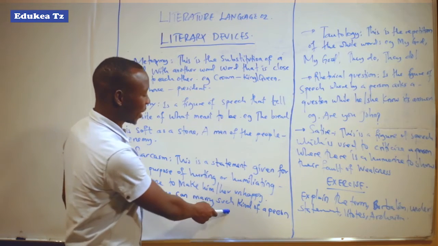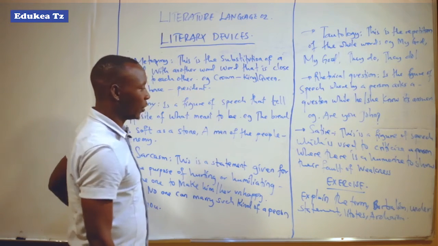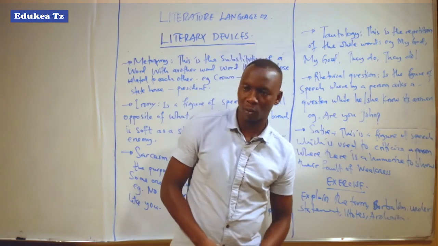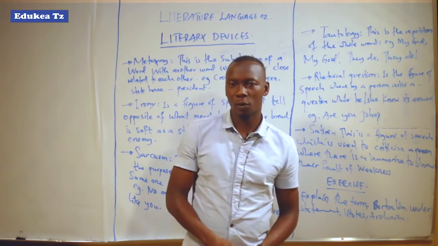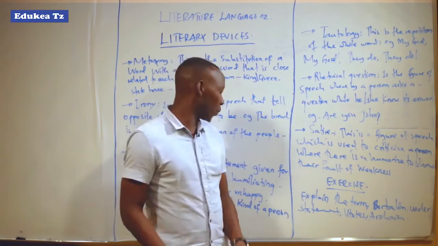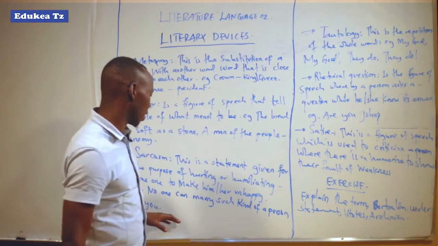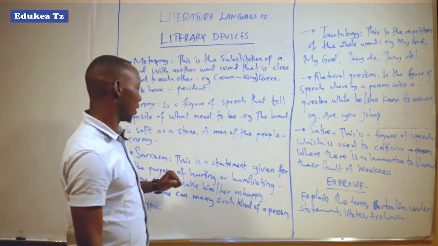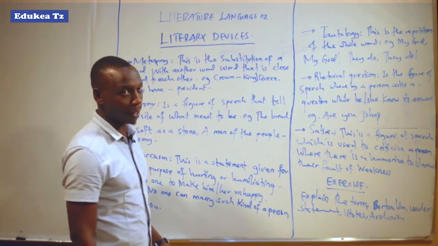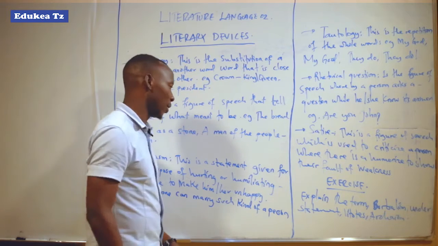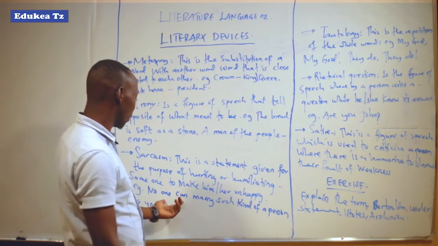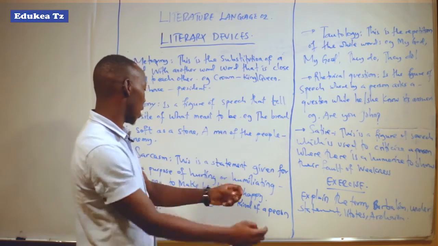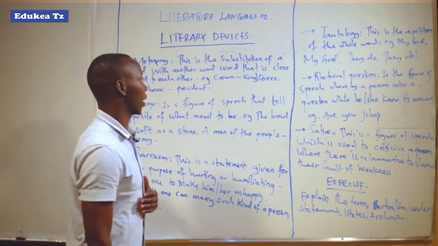Example, no one can marry such kind of a person like you. These statements, if directed to a certain person, will automatically make her unhappy. So through using this statement, that is what we call sarcasm. This is an example, because when learning figurative language without providing examples, it is too difficult to understand what kind of figurative language it is. So now you can understand this kind of figurative language.